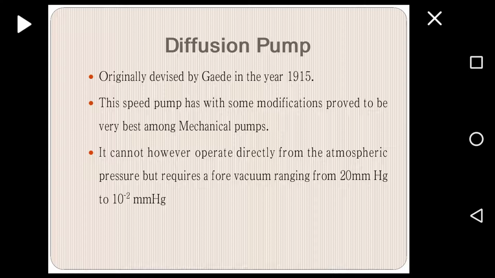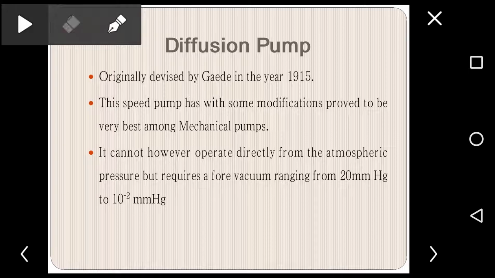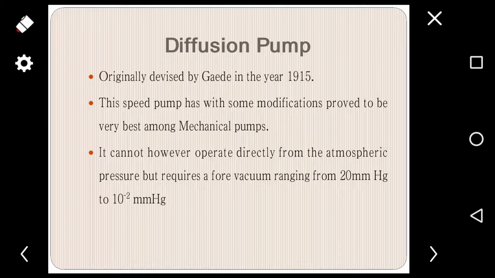and it has almost completely replaced all the rest of the mechanical pumps. It cannot operate directly from atmospheric pressure but requires a fore vacuum ranging from 20 mm mercury to 10 to the power of minus 2 mm mercury. In the vessel we need to create a fore vacuum, ranging from 20 mm mercury to 10 to the power of minus 2 mm mercury. Then only can this diffusion pump operate.